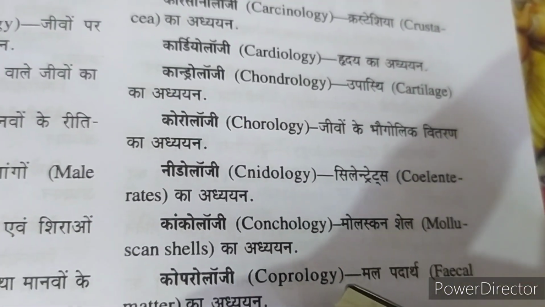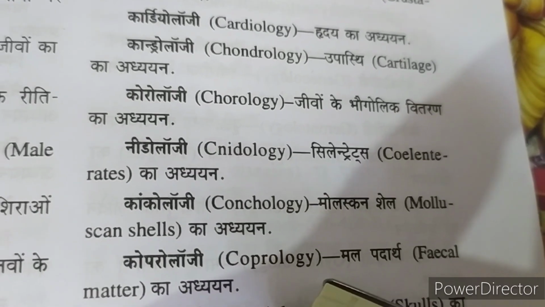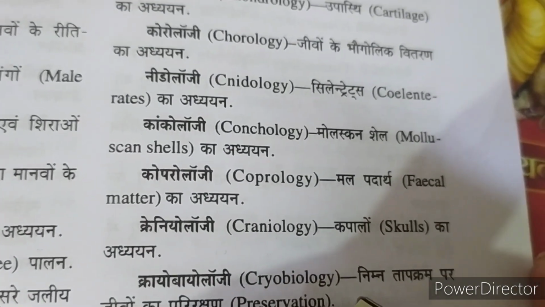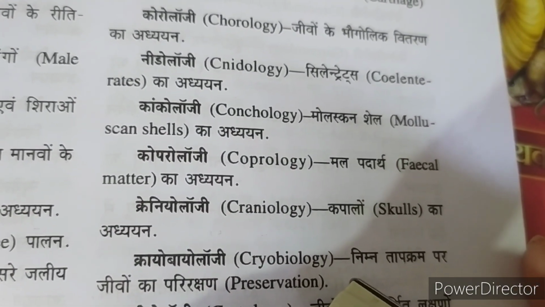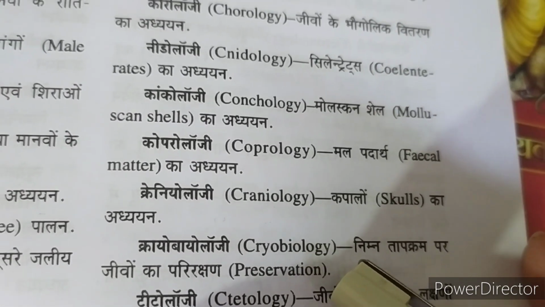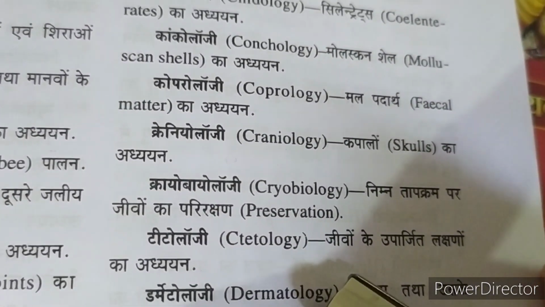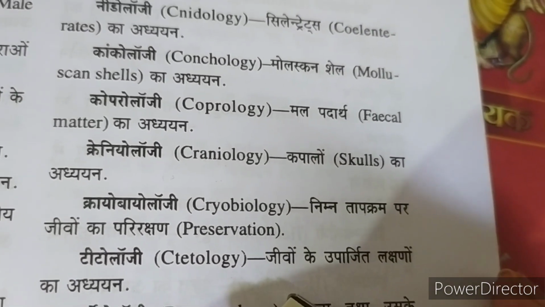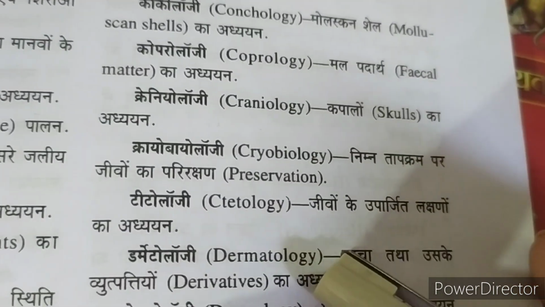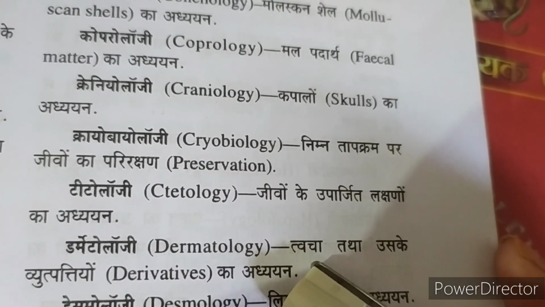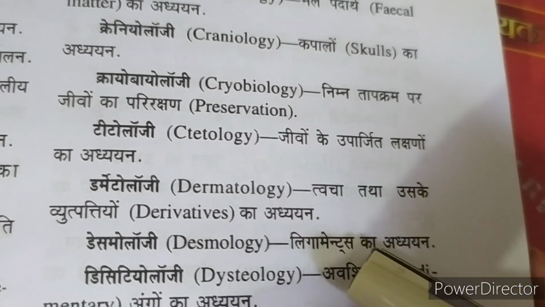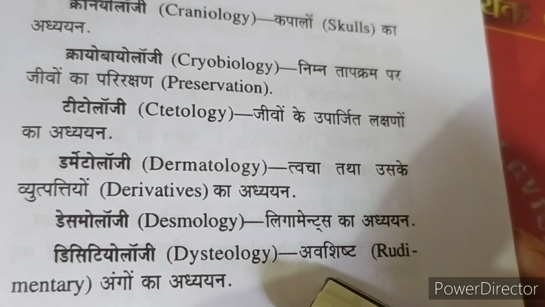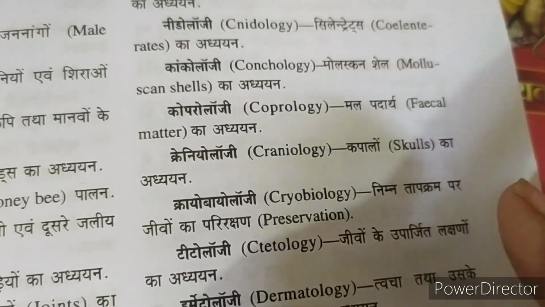Coprology, in which we study about the waste product, that is fecal matter. Craniology, in which we study about the brain box, that is the skull. Cryology, in which we study about the minimum temperature at which the organisms can be preserved. Tetology, in which we study about the organisms and their acquired characteristics. Dermatology, in which we study about the skin and its derivatives. Desmology, in which we study about ligaments. Diastology, in which we study about rudimentary organs of the organisms.